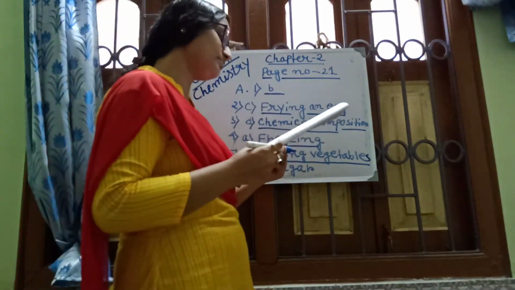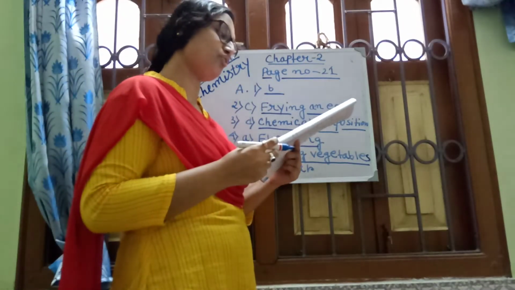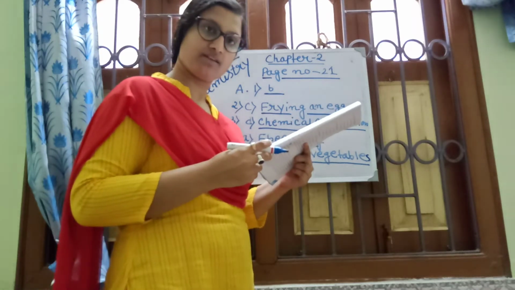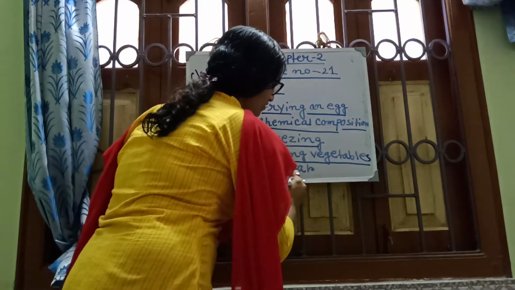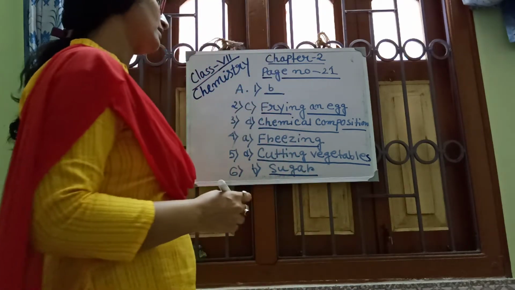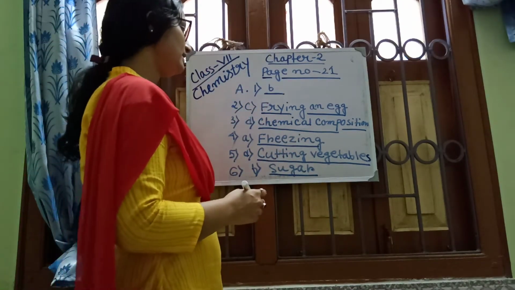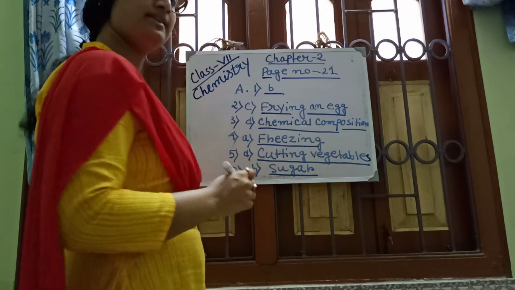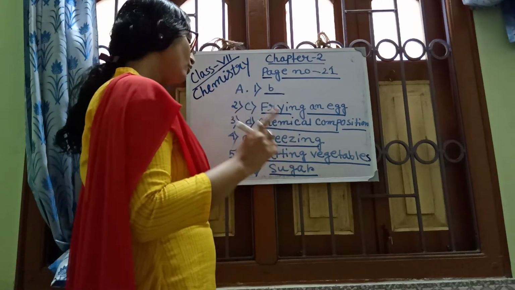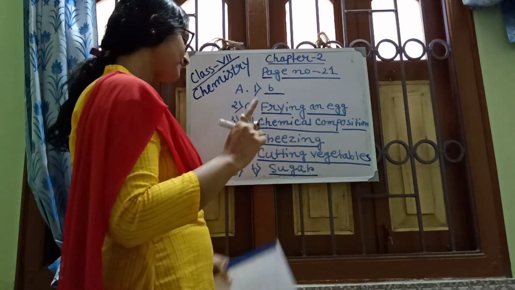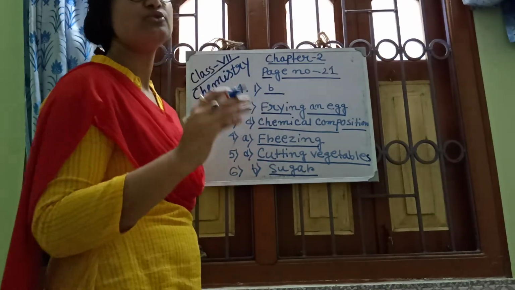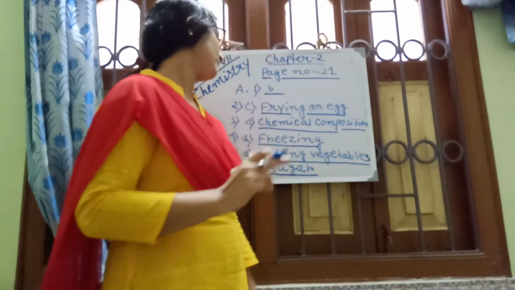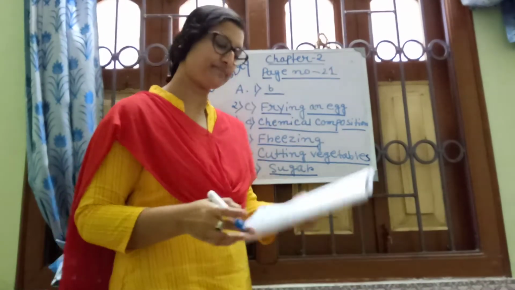Last number, which of the following substances does not supply? Sugar. Okay, first answer 1B, 2C, 3D, 4A, 5D and 6B. Please note in your book and properly watch the video, please.